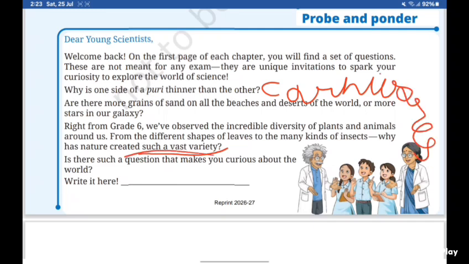And nature has created many types of leaves, some for medicine. Some plants are for medicines, like neem leaves, and neem leaves are used to make toothpaste also, and so on. So we will move forward.